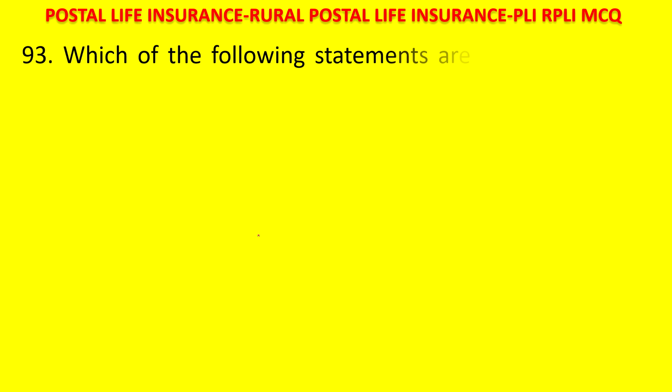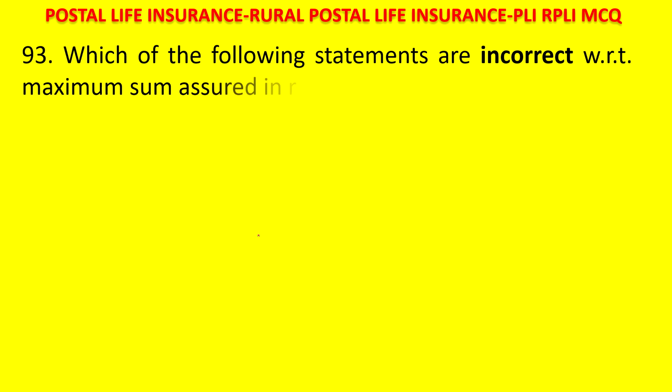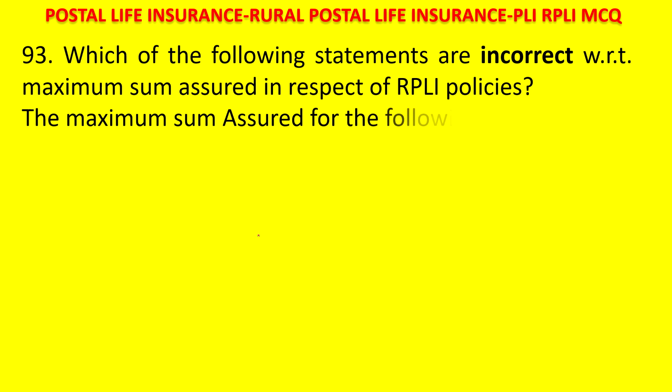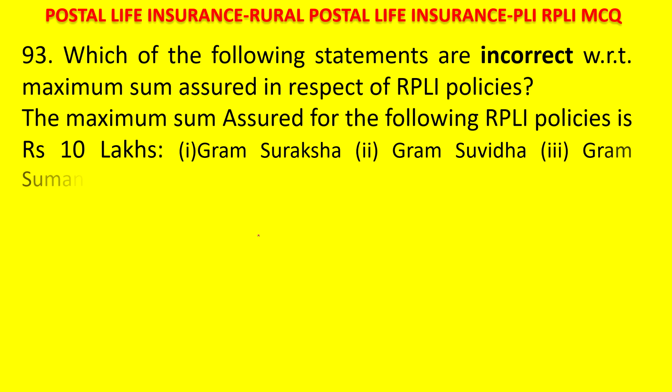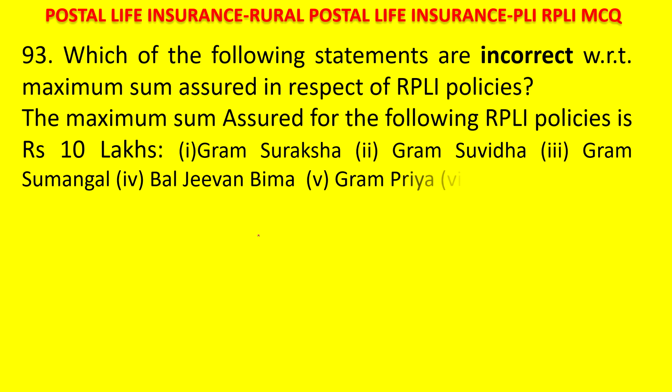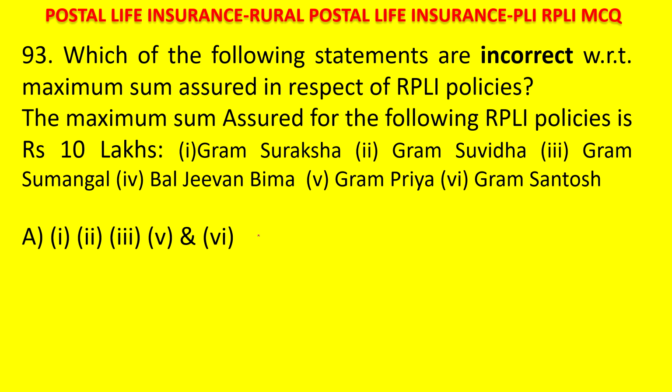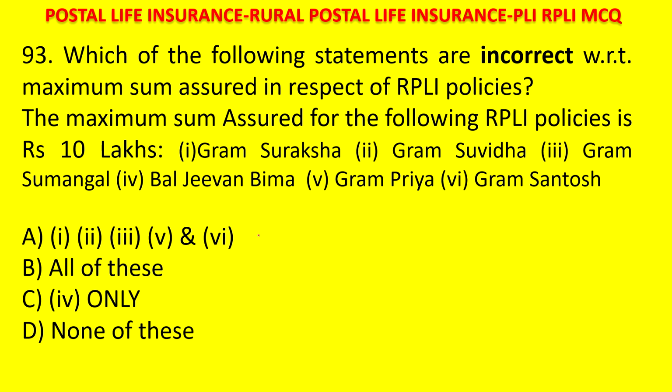Which of the following statements are incorrect with reference to maximum sum assured in respect of RPLI policies? The maximum sum assured for the following RPLI policies is 10 lakhs: 1. Gram Suraksha, Gram Suvidha, Gram Sumangal, Bal Jeevan Bima, Gram Priya, Gram Santosh. A. 1, 2, 3, 4 and 6 are incorrect. B. All of these are incorrect. C. 4 only is incorrect. D. None of these is incorrect. Your time starts now. Which of the following statements is incorrect?